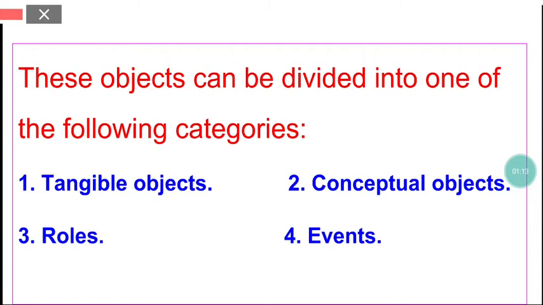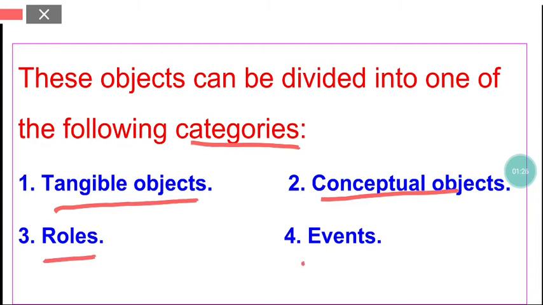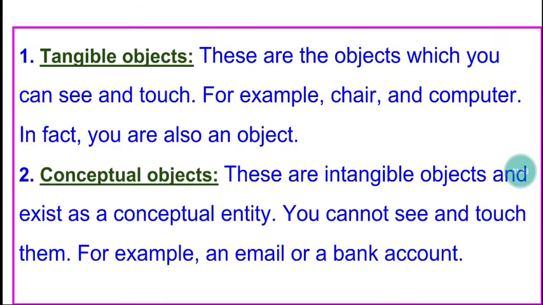Objects, students, are divided into four categories. There can be tangible objects, then there can be intangible or conceptual objects, then there can be roles and events. So in object oriented programming, objects are divided into four categories: tangible objects, conceptual or intangible objects, roles or events. Now, tangible objects. What are tangible objects? Tangible objects are the objects which you can see and touch.